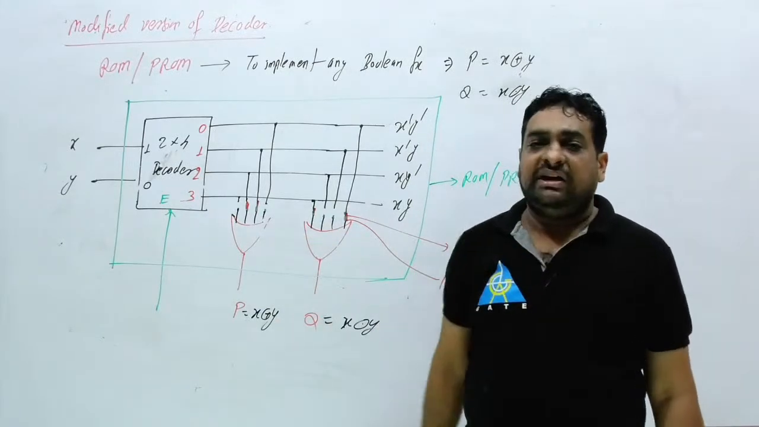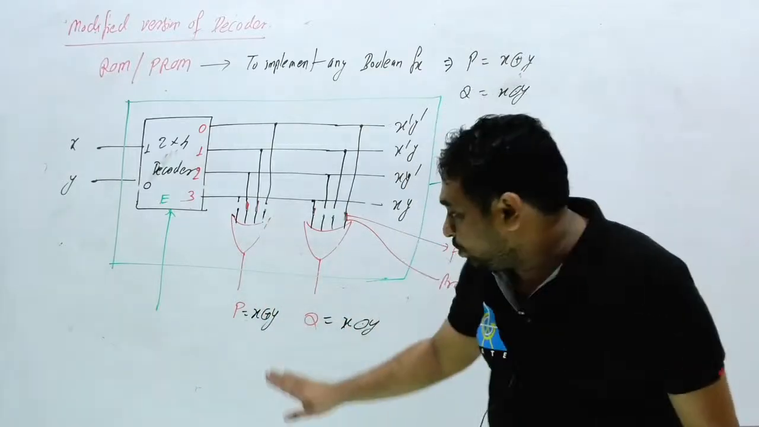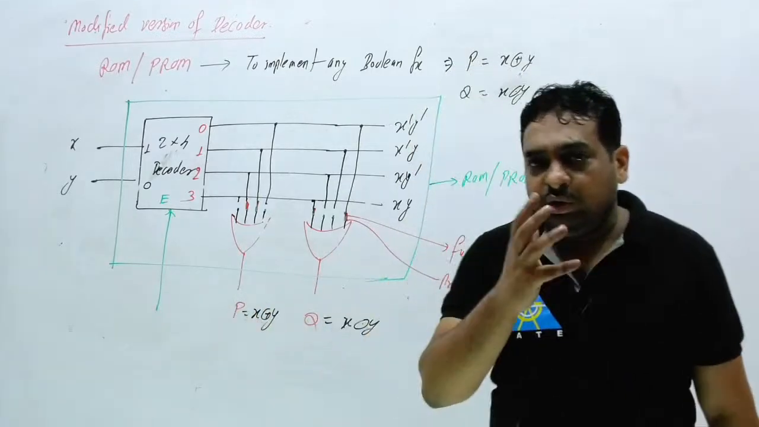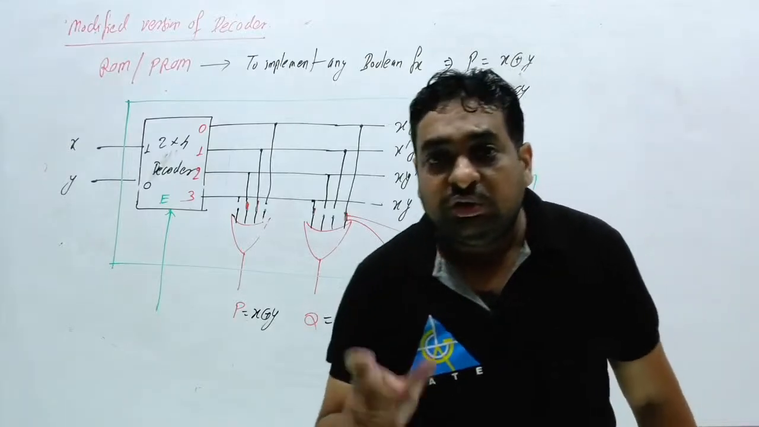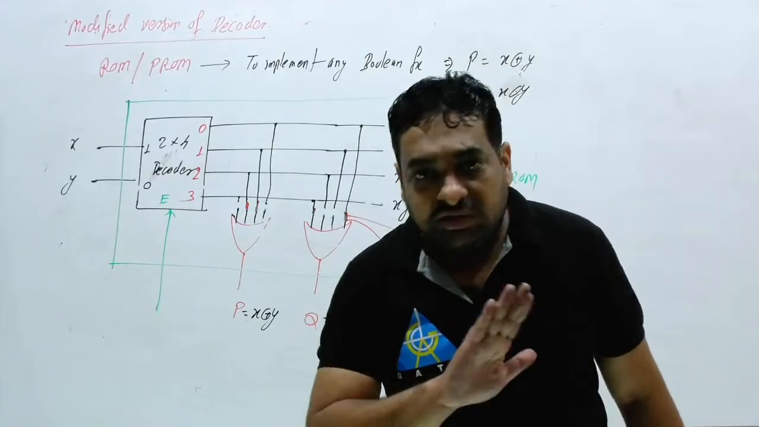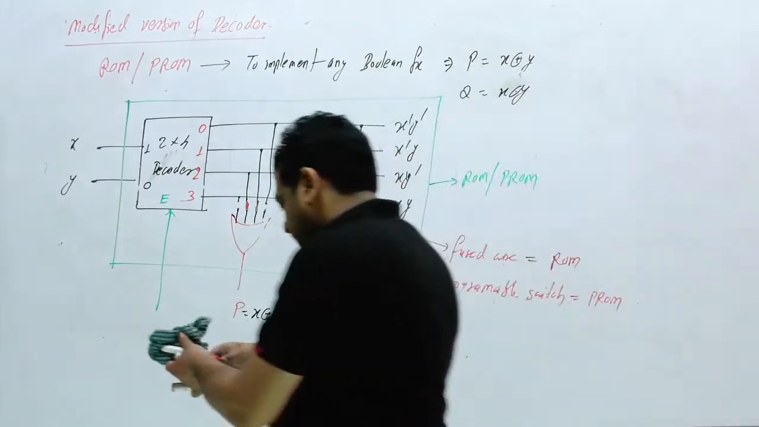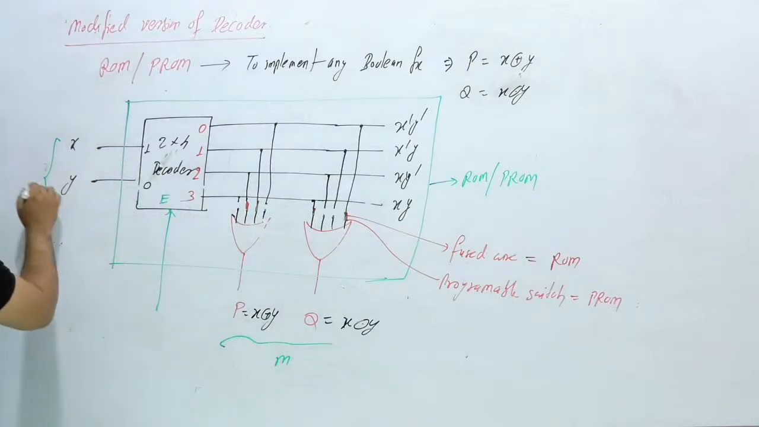But what is the limitation of this ROM? If you purchase a ROM for 2 outputs, you cannot implement 3 outputs. If you purchase it for 3 outputs, you cannot implement 4 outputs. So the output is fixed. You cannot modify the output. Clear this thing? Here this is called M, and this input is called N.